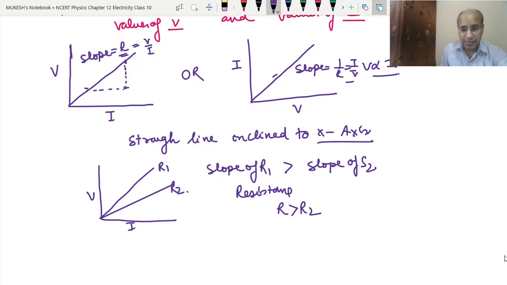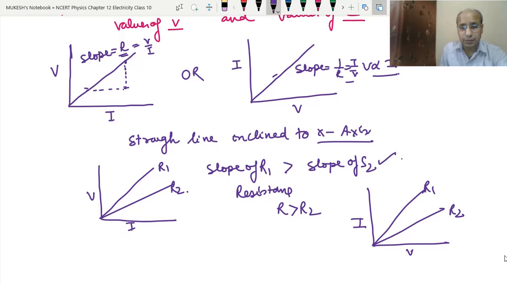But if the graph is like this, here we have the I, here we have the V, R1, R2. Now again the slope of R1 is more than the slope of R2. So then in this case R1 will be less than R2, because here it is the inverse of the slope. So it will depend on which way the I and V have been written.